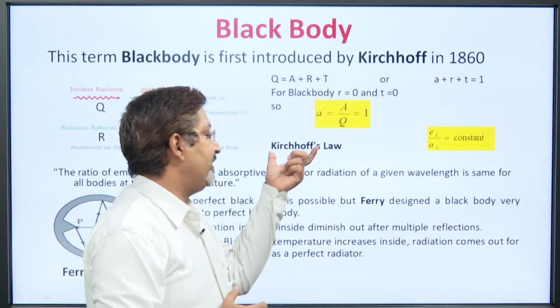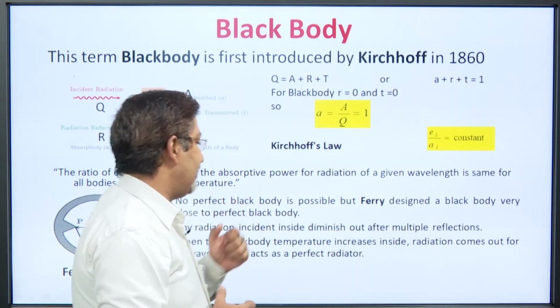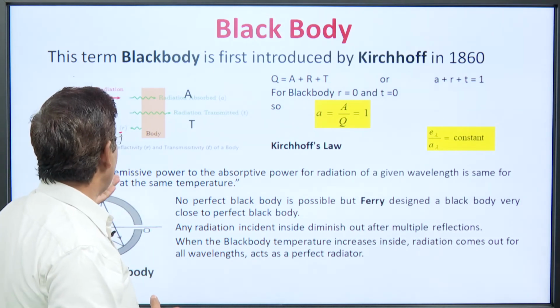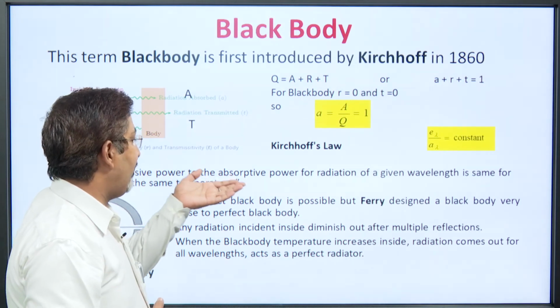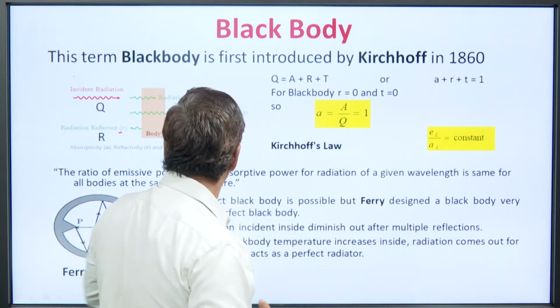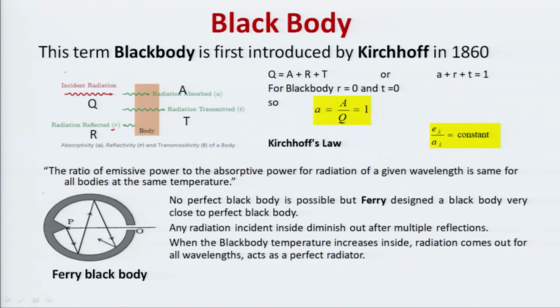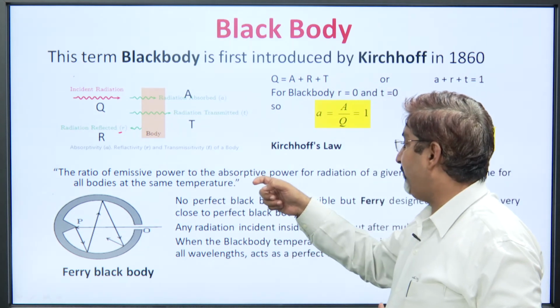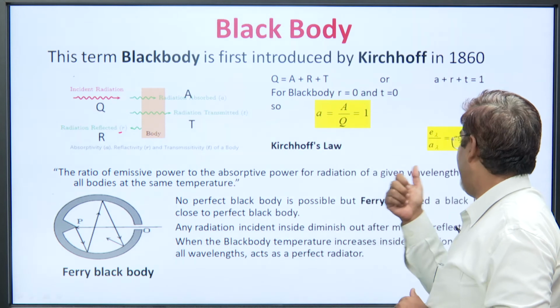An interesting thing that was told by Kirchhoff, here named Kirchhoff's law: the ratio of the emissive power to the absorptive power for radiation of a given wavelength is the same for all bodies at the same temperature. Just try to understand what I am saying. And this is given by E lambda upon a lambda is equal to a constant. Again, the ratio of emissive power E lambda to the absorptive power, that is a lambda, for a given wavelength.